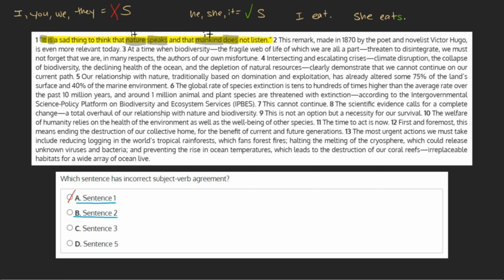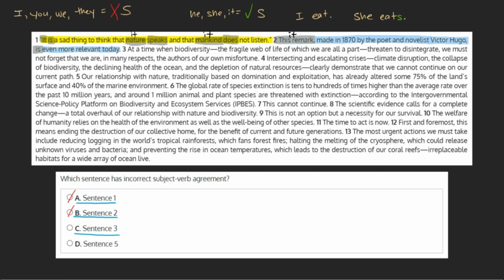B. Sentence 2. This remark, made in 1870 by the poet and novelist Victor Hugo, is even more relevant today. Our subject is this remark, again it, and is paired with is, again with an S. This choice can be marked off.